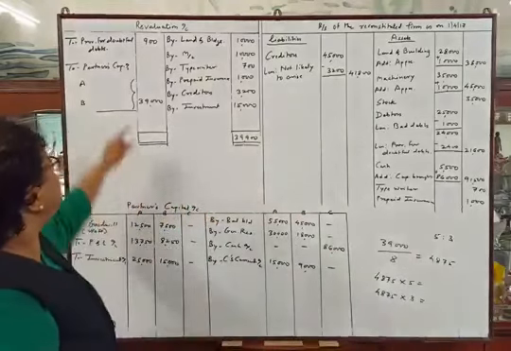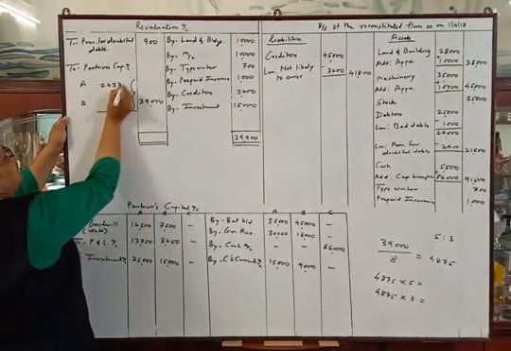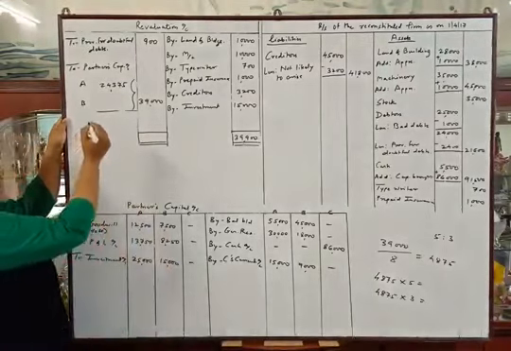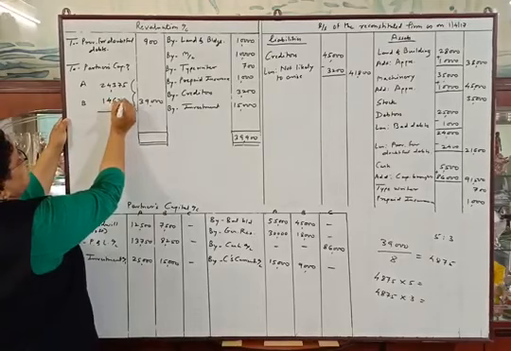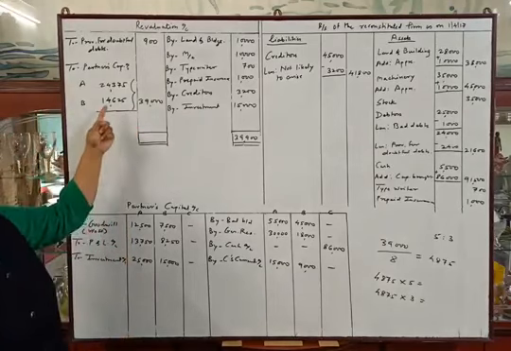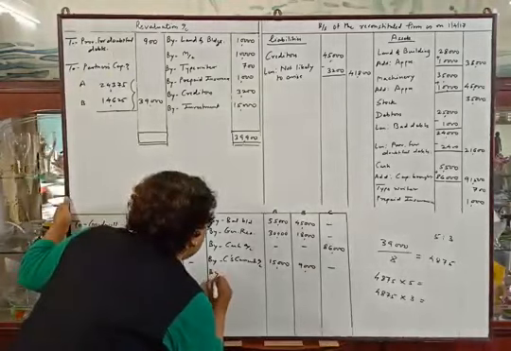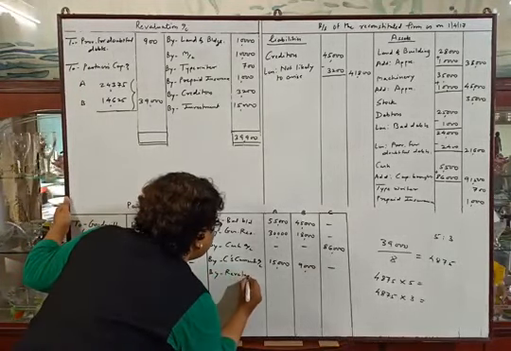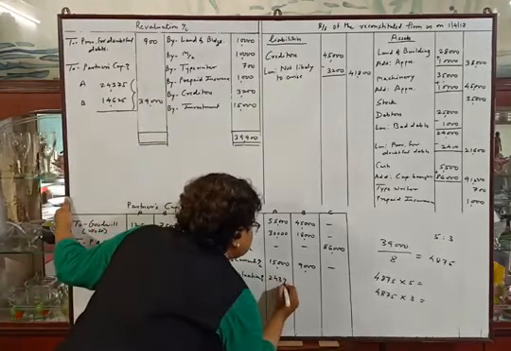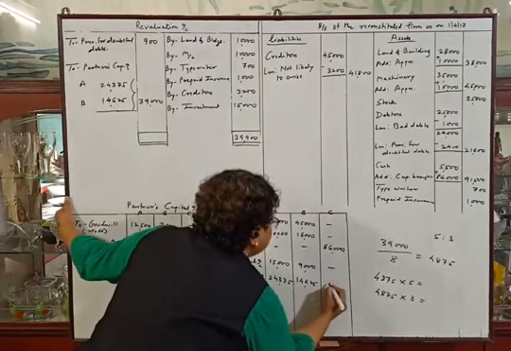Okay. In this way we will distribute this amount, and the distribution will be 24,375 of A and 14,625 of B. Now we will make second posting of this entry, that is credit side of partners capital account by revaluation account. 24,375, 14,625 and dash.